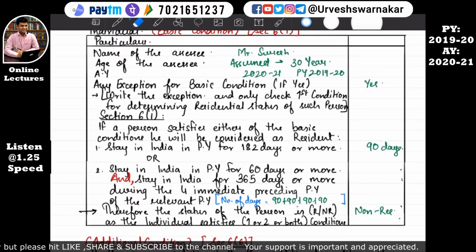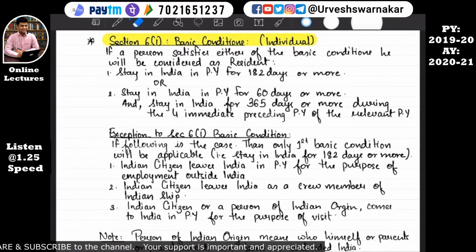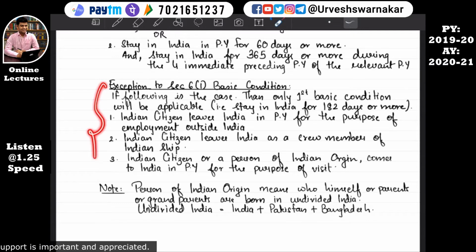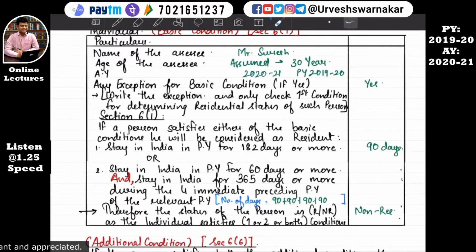I have already written here, write the exception, and also check the first condition for determining the residential status. When you write the exception, you will write the entire part: if the following is the case, then only the first basic condition will be applicable. So you don't need to mention it again in the conclusion.